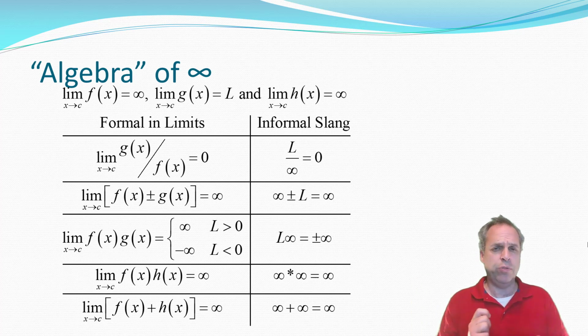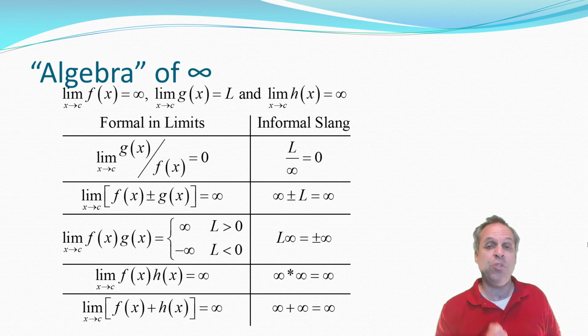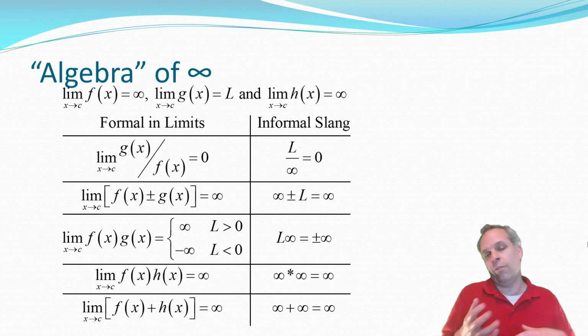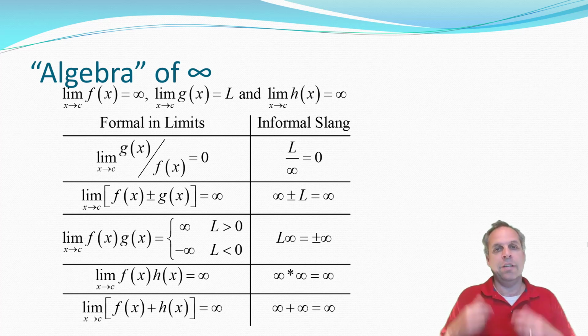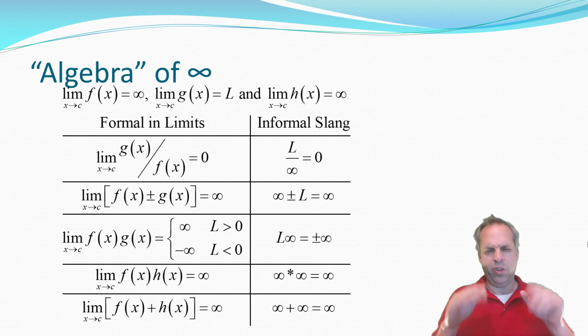So if you take two functions and divide them, if the numerator is approaching a constant, but the denominator is increasing without bound, then that should approach 0. So in formal language, a constant divided by infinity is 0. Another one, the one at the very bottom: if you have two functions that are both increasing without bound, then the limit of that also increases without bound.